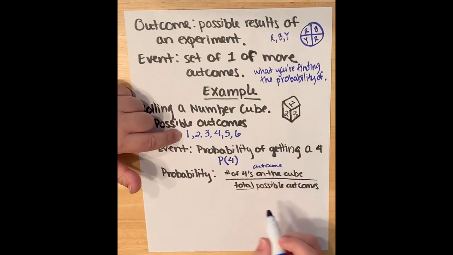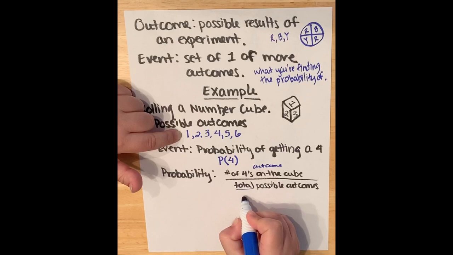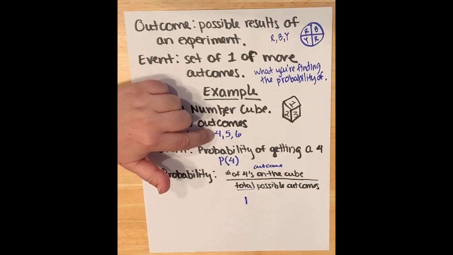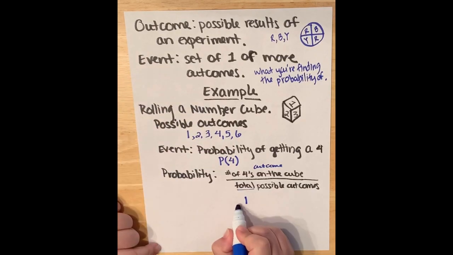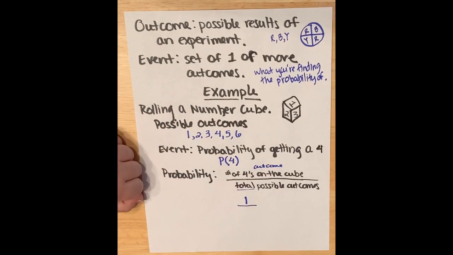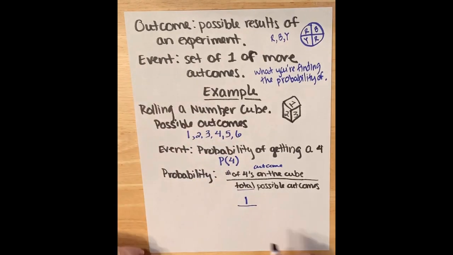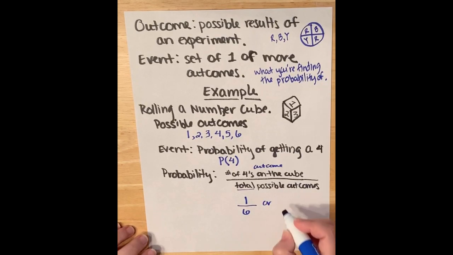Only one 4. So I write down the number of times it's represented. Never write down the number. That's a very common error. You always want to write down the number of 4s on the cube, and we're going to put it over the total possible outcomes. How many outcomes did I have? I had 1, 2, 3, 4, 5, 6 possible different things I could roll. So my probability is 1/6, or if you were to write it as a decimal, and you do not have to, and we talked about this one, it's